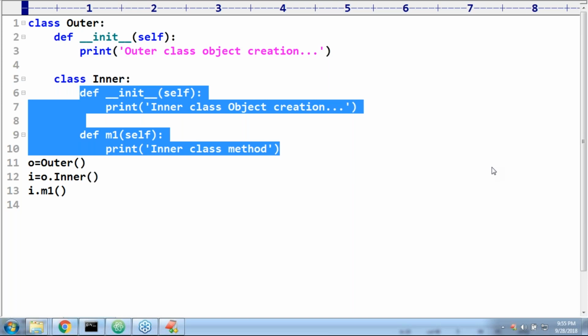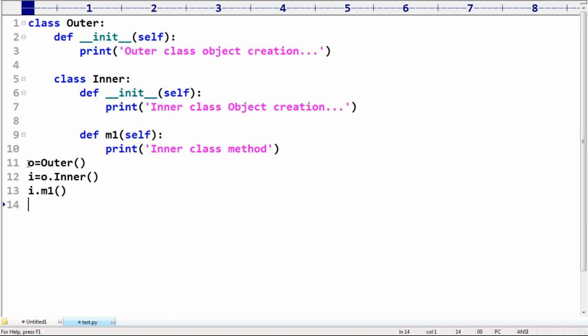If you want, I will define that also. Don't worry. Sir, now I have one small doubt. Listen very carefully. Can I combine these two lines into a single line? Yes, you can do that. So instead of O, what? Outer. O is replaced with outer: outer dot inner. Now it is no longer required.